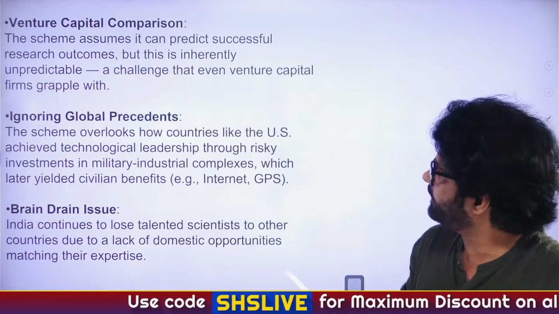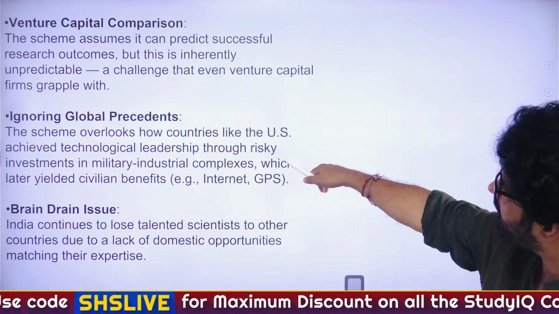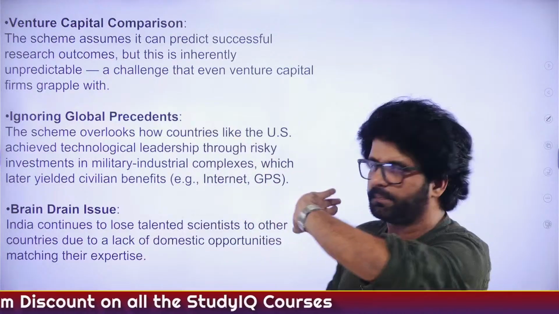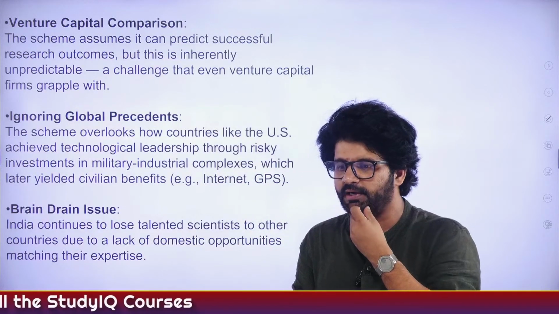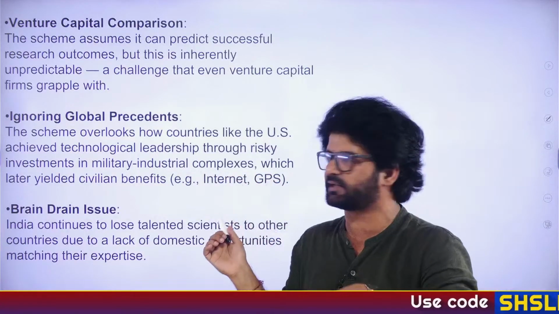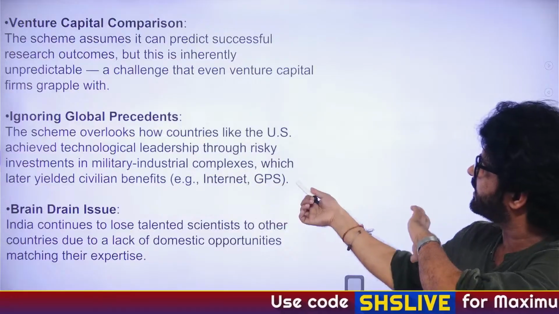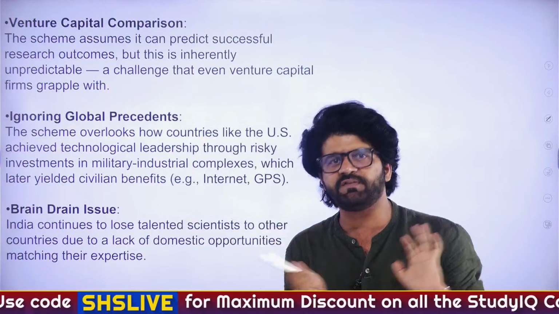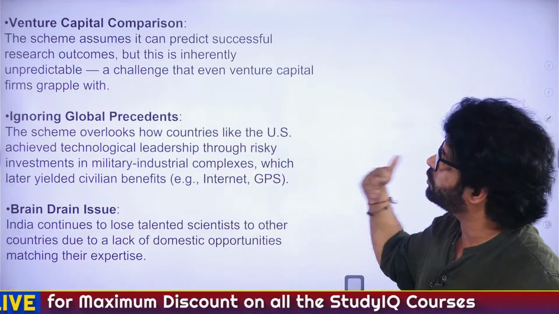Good morning, Rishi. So, ignoring global precedent, the scheme overlooks how countries, the example here being the US, a pioneer when it comes to R&D research, operated. What they did was start investment in military industrial complexes. They started investment in, let's say, the internet, GPS, global positioning system, which was later used for civilian purposes. So the Indian government could have done the same.